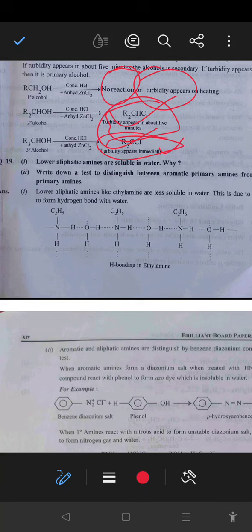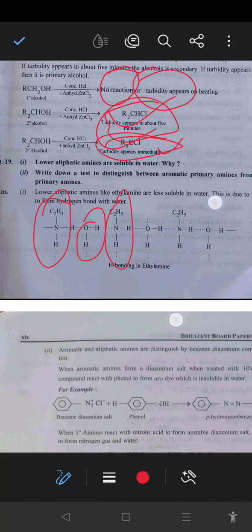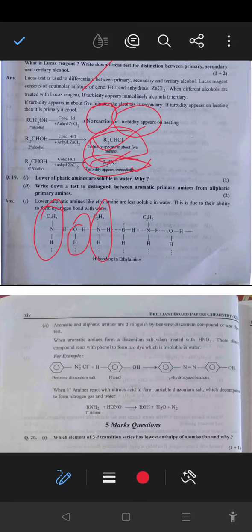Next question, the lower aliphatic amines are soluble in water. Why? As we know, lower aliphatic amines show hydrogen bonding with water molecules easily. So due to that, lower aliphatic amines like ethylamine are soluble in water. This is due to the availability of hydrogen bonding with water.